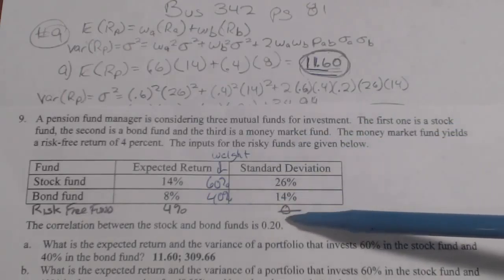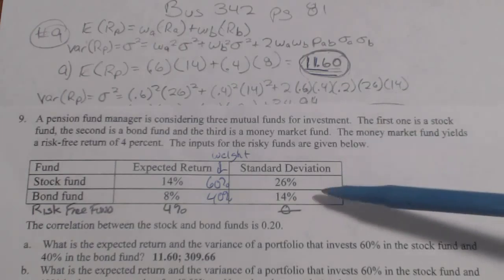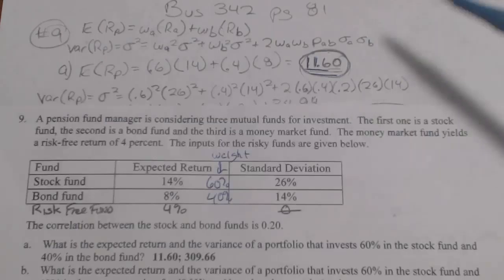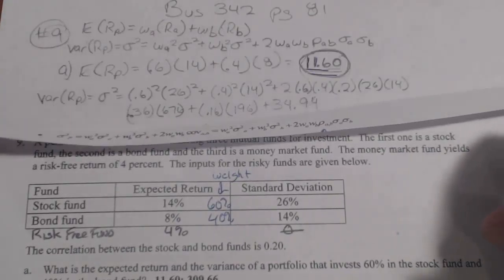So remember, they gave you the correlation of 0.2 times the standard deviation of A and B.